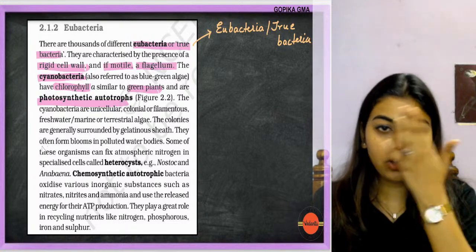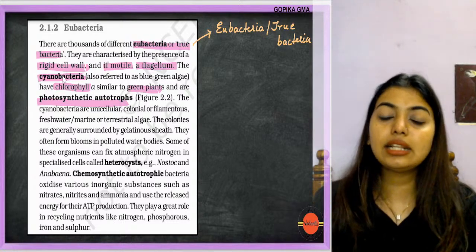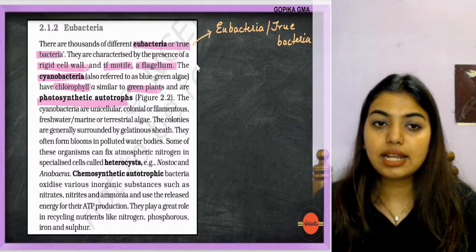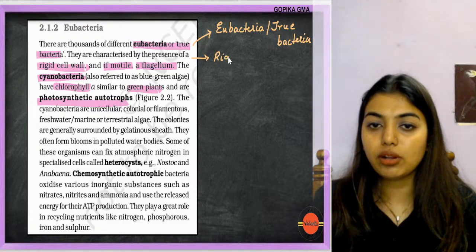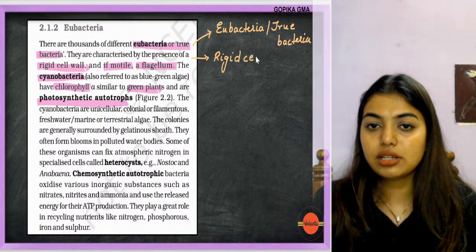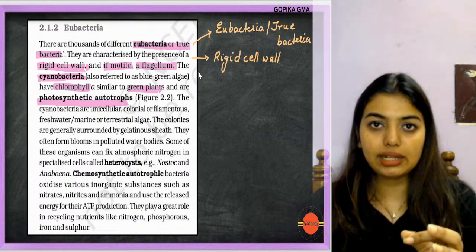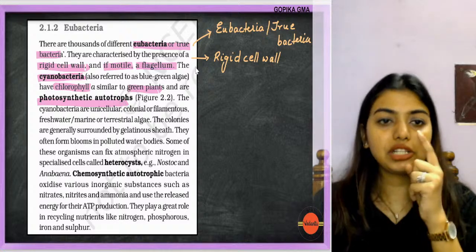So eubacteria or true bacteria, they're telling that thousands are present. They are characterized by what? Why am I calling it true bacteria? Because of a rigid cell wall. Okay, rigid cell wall. Got it? And if motile, like if they are able to move, they'll have a flagellum for sure.